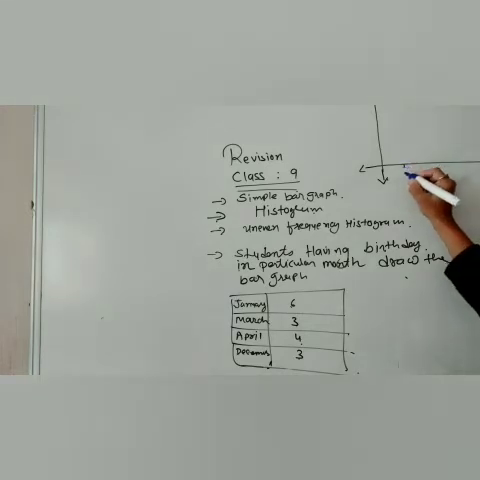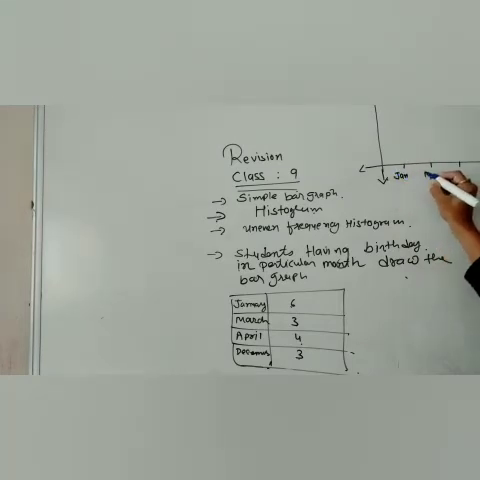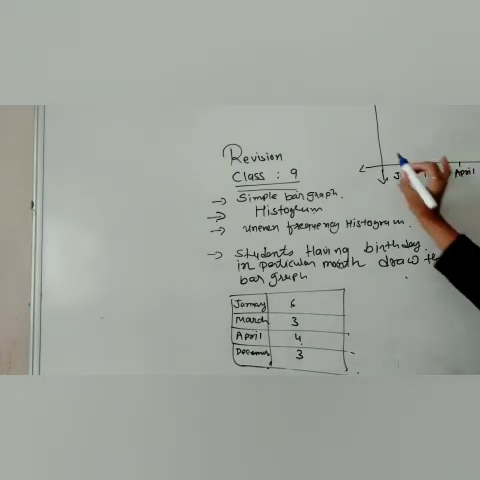Now on the x-axis, each gap will be 1 centimeter. The first one I am taking as January, this one as March. I will write it in short. Then you will write April and this one you will write as December, because they have given data according to this. If they have given 12 months, you have to indicate all 12 months over here.